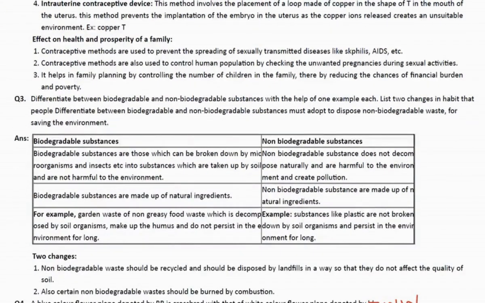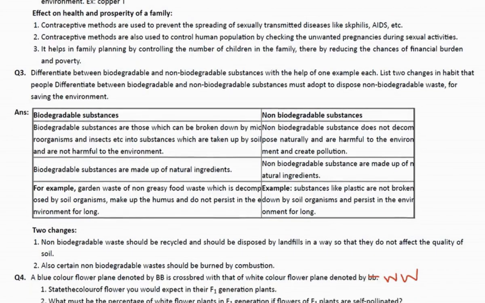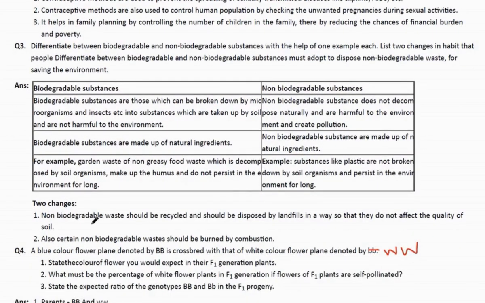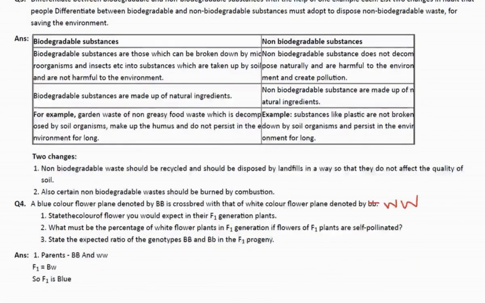Now, the next difference is between biodegradable and non-biodegradable. Biodegradable substances can be broken into simpler parts by microorganisms, and they are made up of natural ingredients. Non-biodegradable substances are made of non-natural ingredients. They are not able to decompose. Examples can be given. Non-biodegradable waste should be recycled and disposed of in landfills, and also non-biodegradable waste can be burned by the process of combustion.